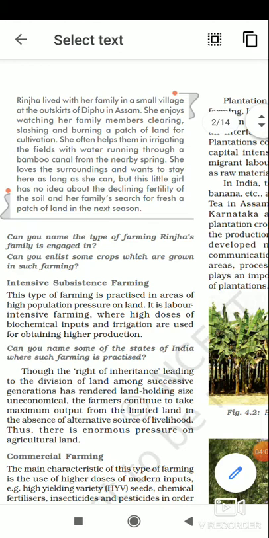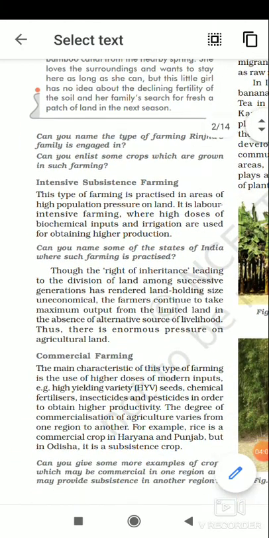The second type of farming in our country is called intensive subsistence farming. First, primitive subsistence farming, and second, intensive subsistence farming. This type of farming is practiced in areas of high population pressure on land. It is labor intensive farming where high doses of biochemical inputs and irrigation are used for obtaining higher production.